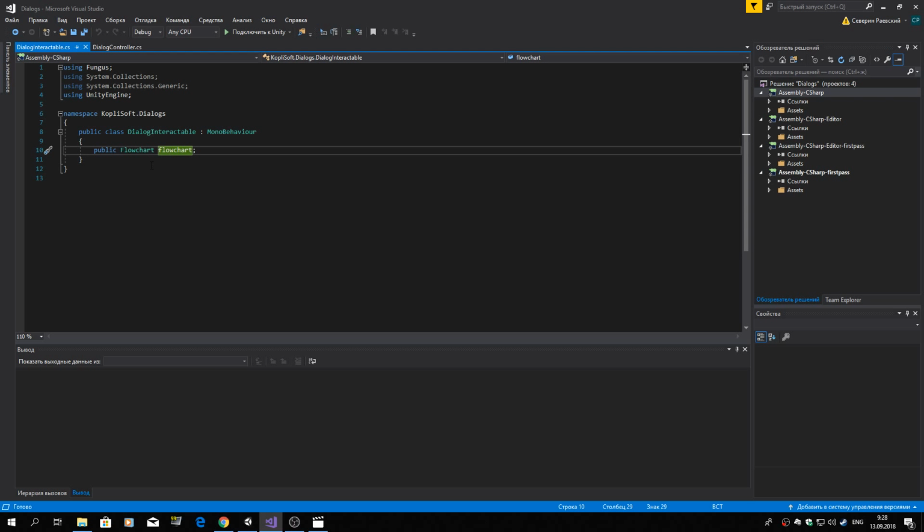It will be some stupid random dialogue like what do you think about the weather, what's going on here, and the citizen will answer you some random answers, just like in role-playing games. And for this we need only one flowchart, but with this concept we can attach one flowchart to many citizens.